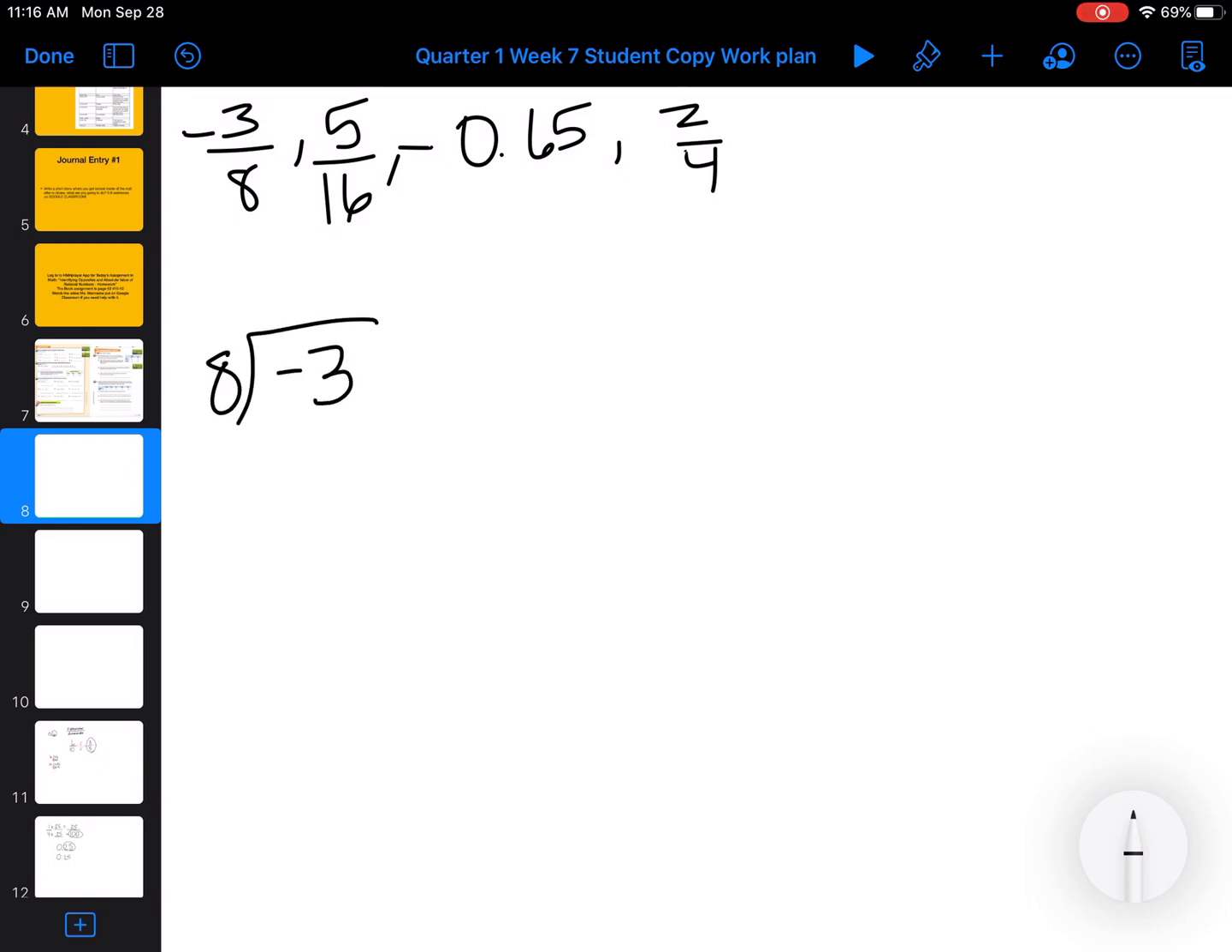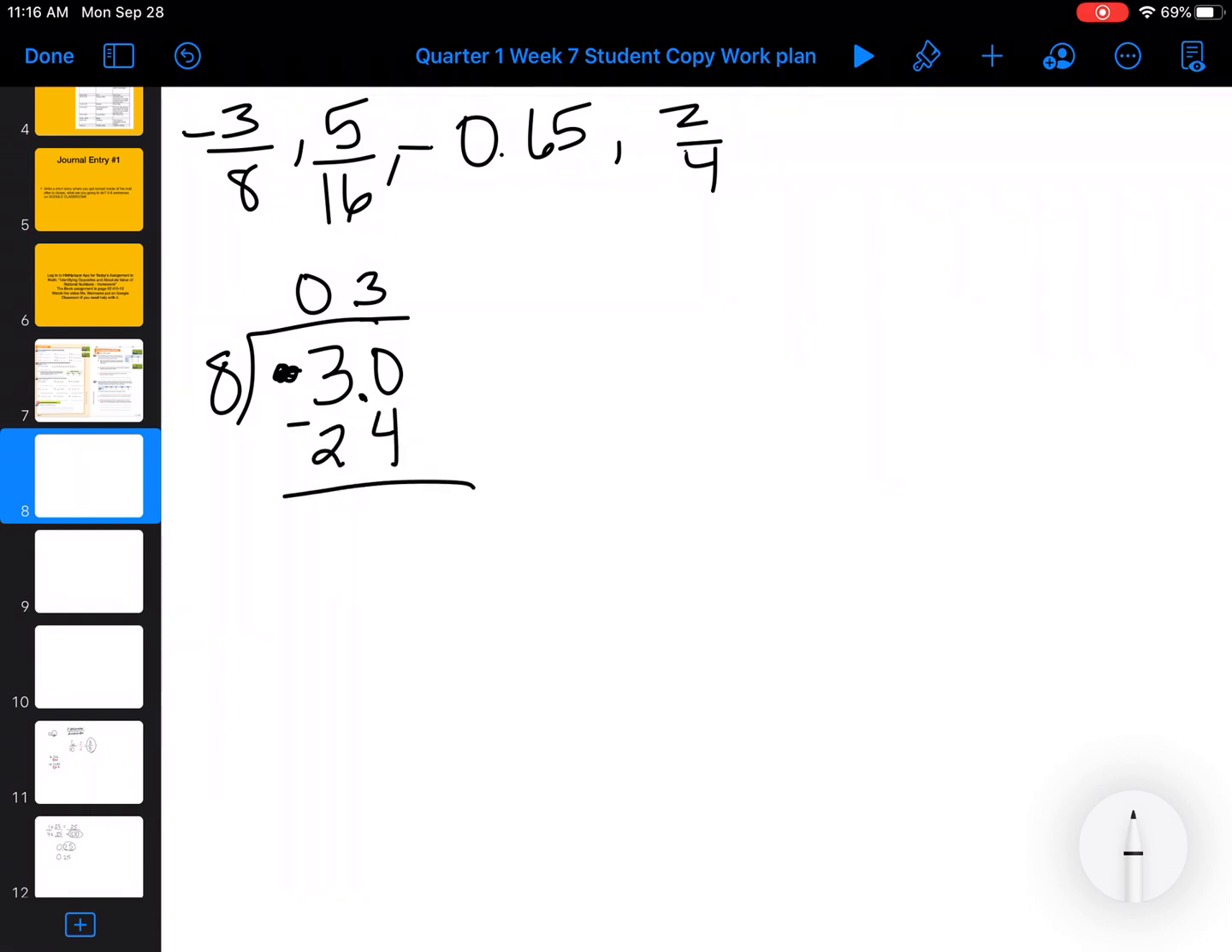How many times does 8 fit into negative 3? 0 times. So then you add a decimal and a 0. How many times does 8 fit into 30? So you're going to pretend about the sign for right now. We're going to pretend there's no sign there. 8 fits into 30 3 times because 8 times 3 is 24.